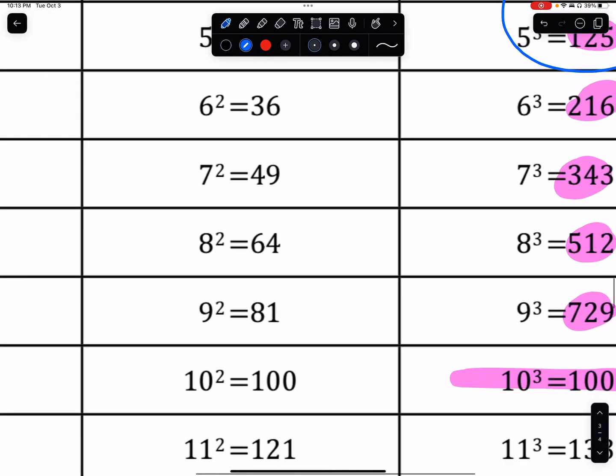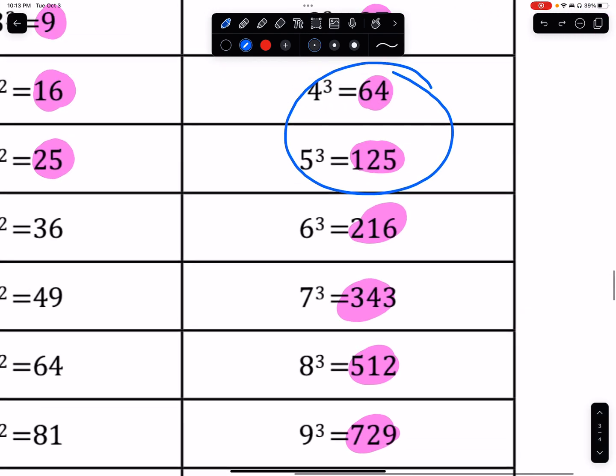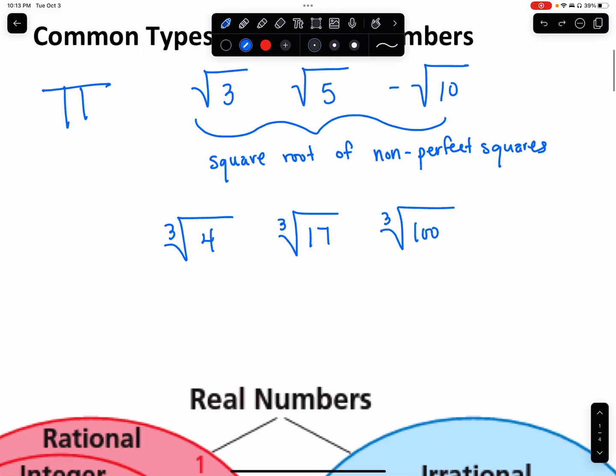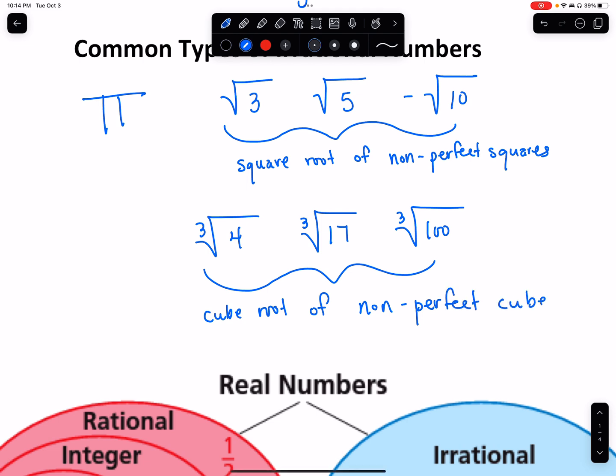Well, it's in this list over here. Yeah, it is, because 100 is a perfect square, but it's not a perfect cube. So you've got to be careful sometimes when you think about these types of problems. So other types of irrational numbers occur when you take the cube root of non-perfect cubes. Those are your common examples of irrational numbers.